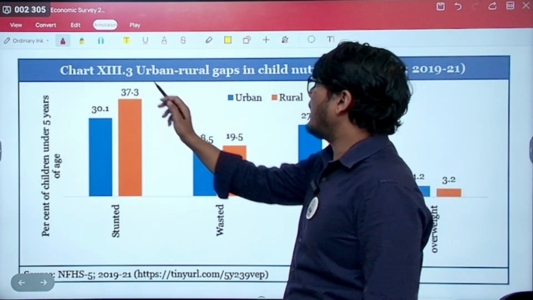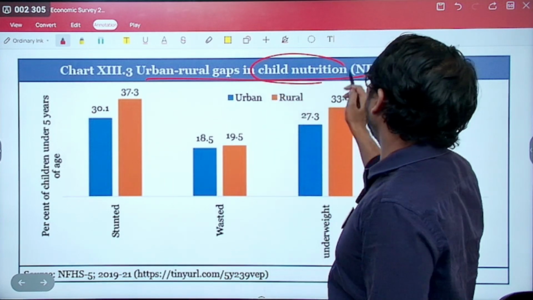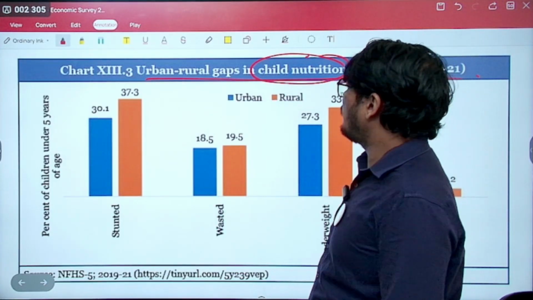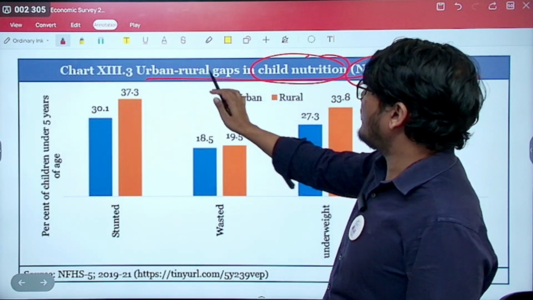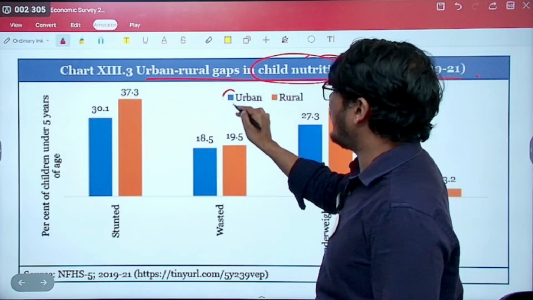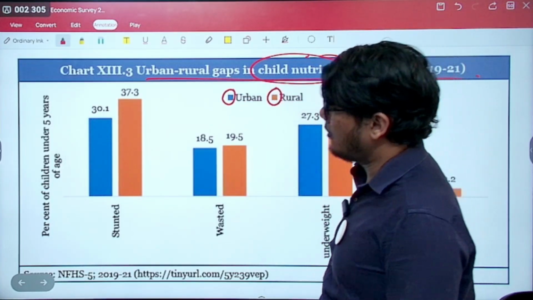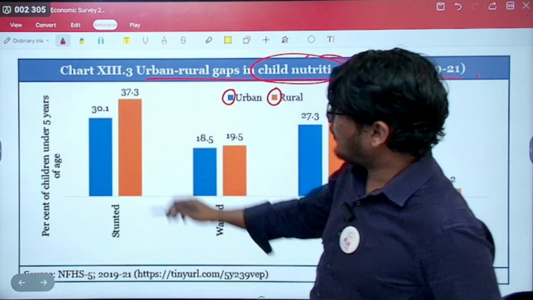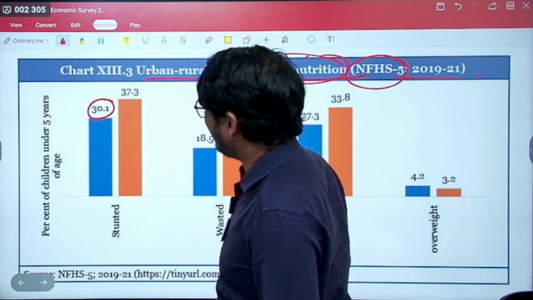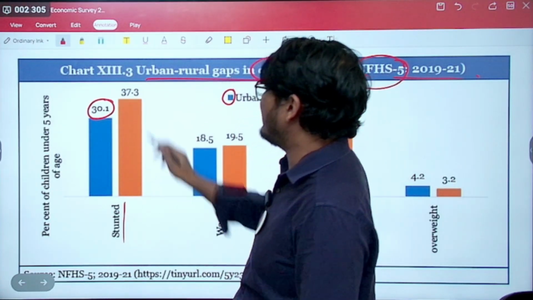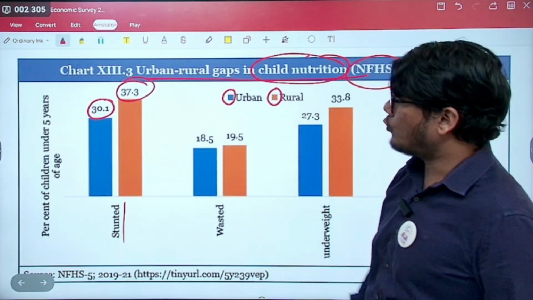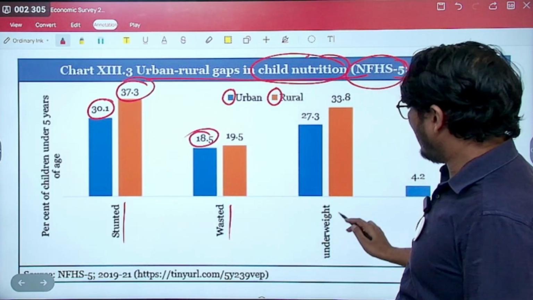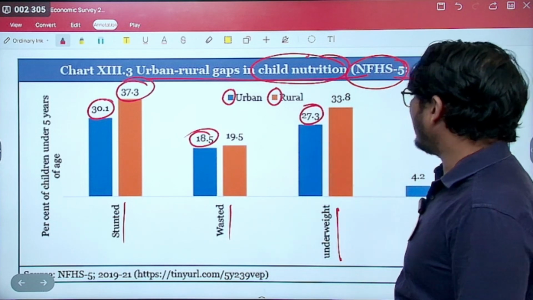Okay, let's move ahead. Urban-rural gaps in child nutrition according to the National Family Health Survey 2019-21. So this is for urban area and this is for rural area. It's a percentage of children under 5 years of age. For urban, you can see it is less. The percentage of stunted is less than in the rural areas. The wasting in urban area is also lesser. The underweight is also lesser.